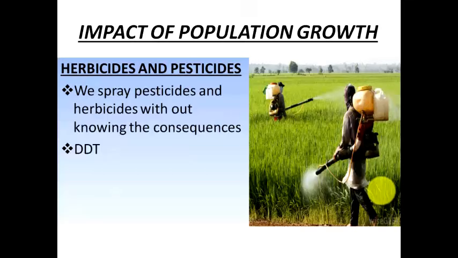Once we use the pesticides, after some time there are few pests which will get used to the pesticide, right? So in the next application of the pesticides, there will be few pests which will not die. They will still survive the pesticide, right? So what is happening is the pests are not getting killed, but these harmful products are being transferred to the human body via the food chain, right?